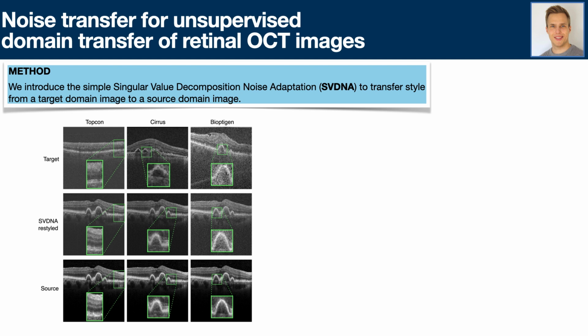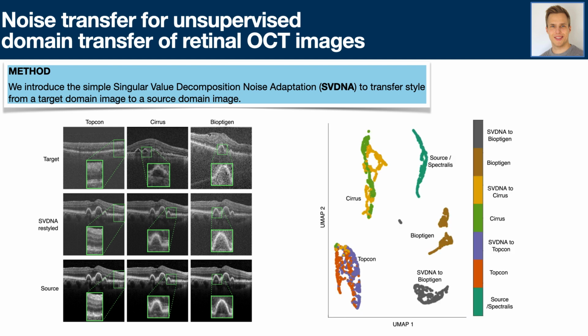Let's look at some results. Here we can see how we achieve style transfer from one single image from the source domain on the bottom to 3 images of different target domains on the top. In this UMAP, we used 3 different noise estimation measures to measure noise of images from different domains before and after SVDNA restyling. We can see that after SVDNA, the dataset's noise characteristics align well, except for the very noisy bioptogen domain.